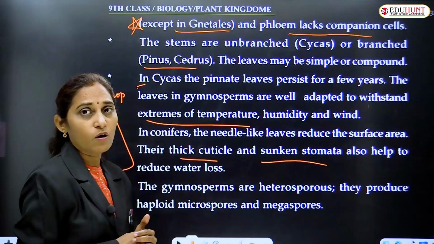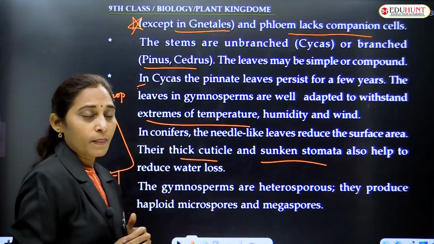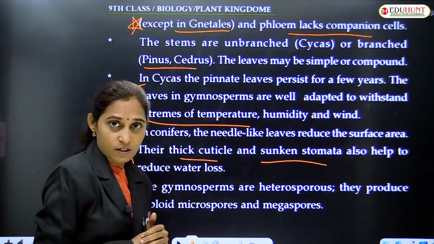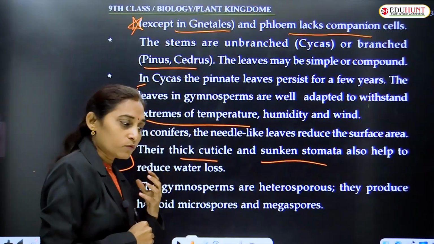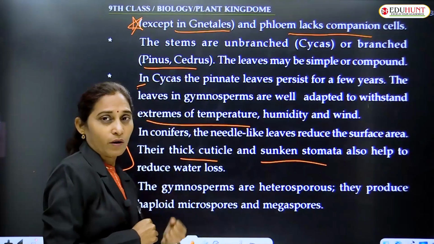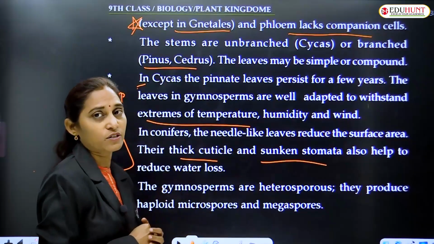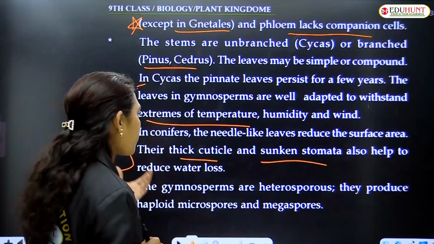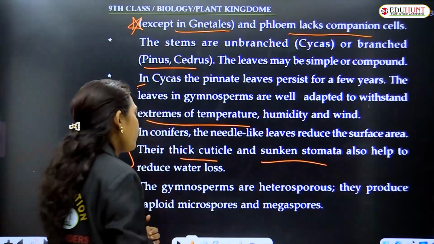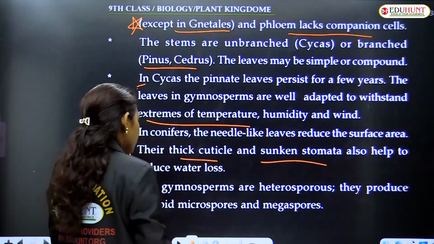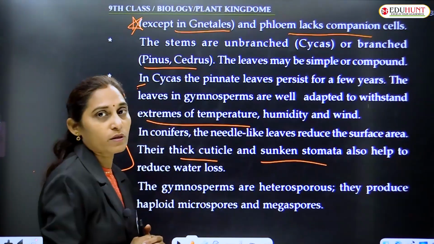To prevent water loss, because they are present in dry environments like deserts, to cope with the loss of water or to prevent the extreme loss, that is transpiration, they have this kind of adaptations. The gymnosperms are heterosporous.